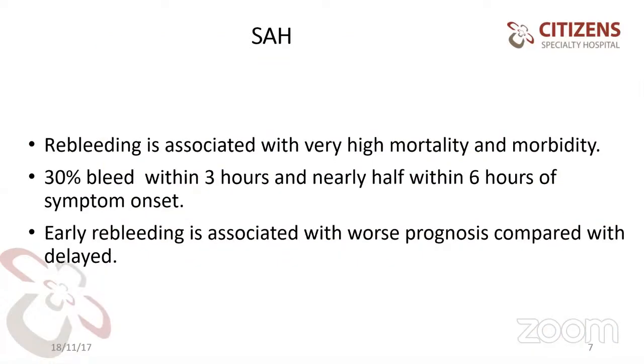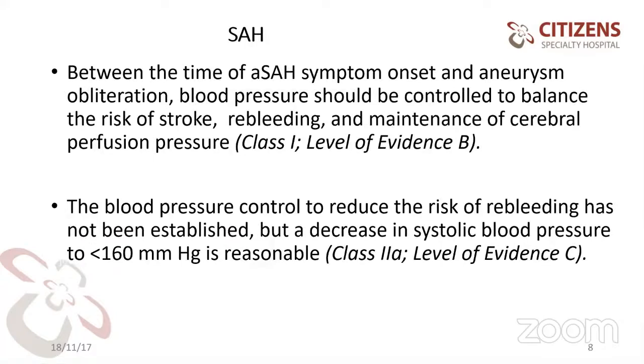In a subarachnoid hemorrhage, rebleeding is associated with very high mortality and morbidity: 30% within 3 hours and nearly half within 6 hours of symptom onset. Early rebleeding is associated with worse prognosis compared with delayed rebleeding. Next slide. Here also we need some guidelines in SAH.